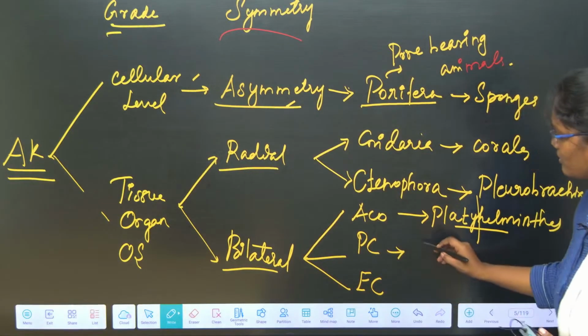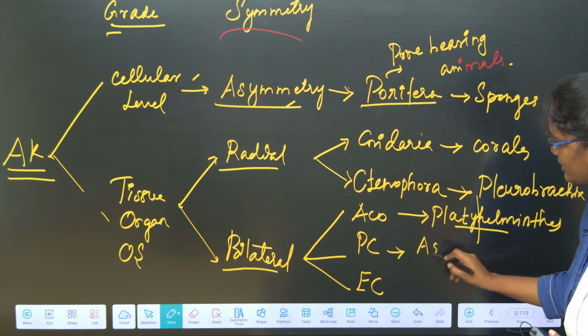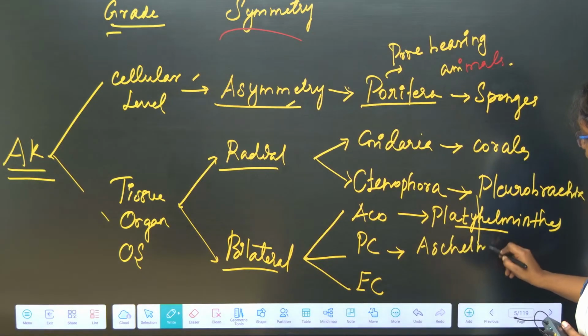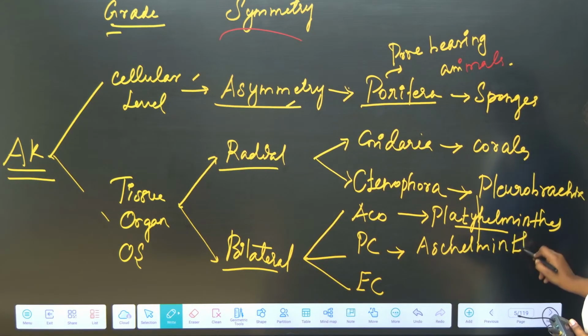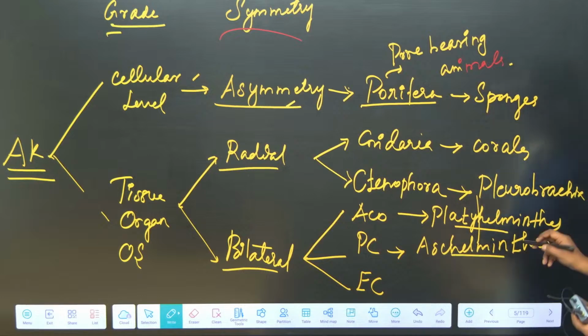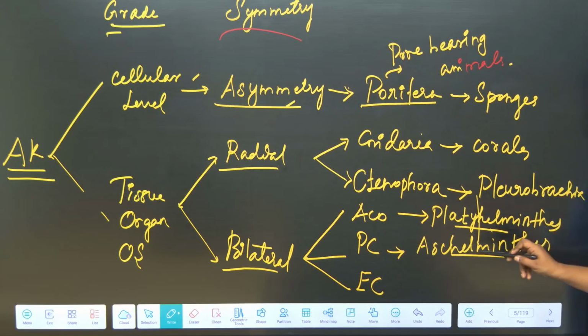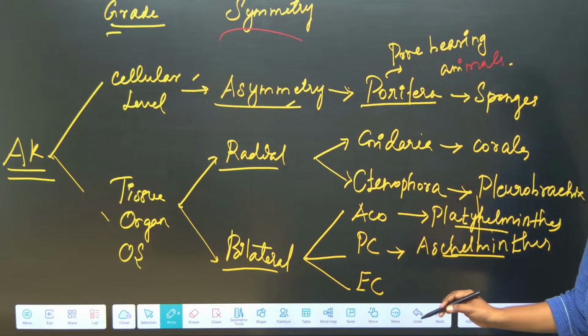In the pseudocoelomates, we have one phylum called Aschelminthes. Aschelminthes is also called the nematodes, commonly called roundworms. See, Platyhelminthes is also called the flatworms, and Aschelminthes the roundworms. Those worms that are round, we keep under the phylum Aschelminthes.